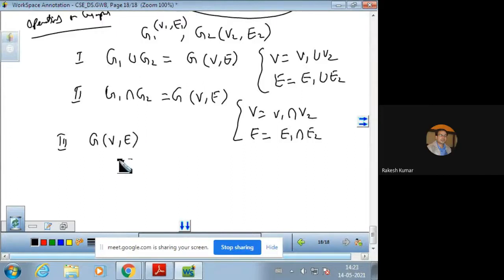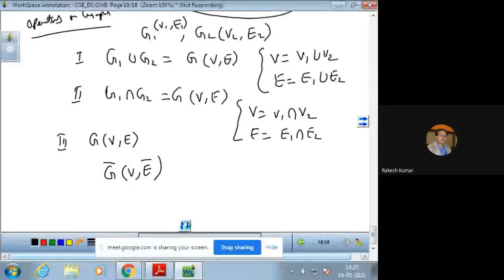Then the complement of G, denoted by G bar, is the simple graph having the same set of vertices as G, with the property that whenever any two vertices are adjacent in G, they are not adjacent in G bar. So only the edge set is complemented. Vertices will be the same.